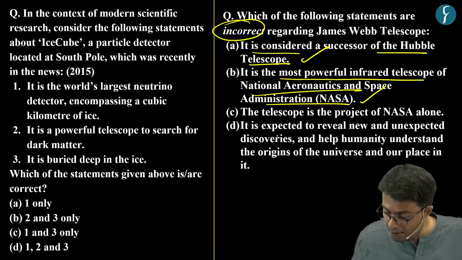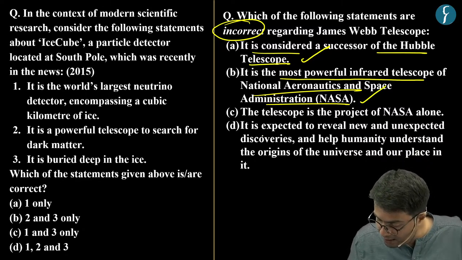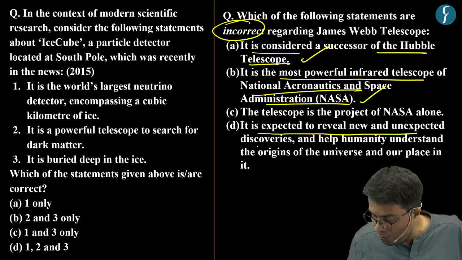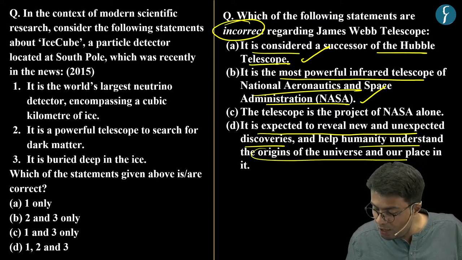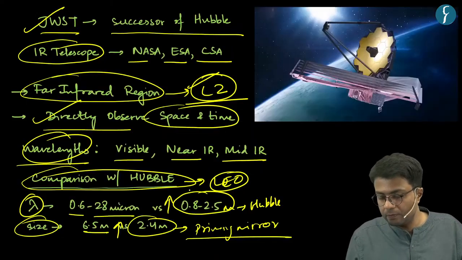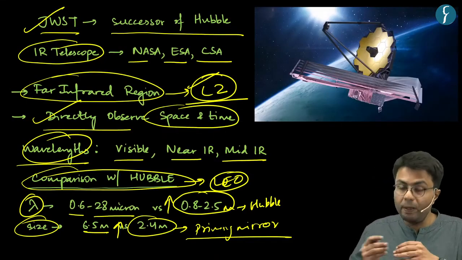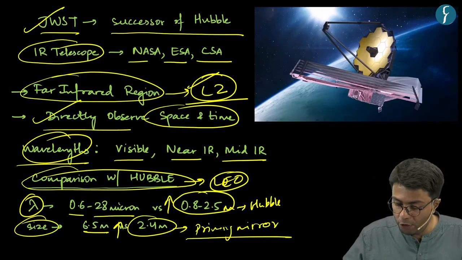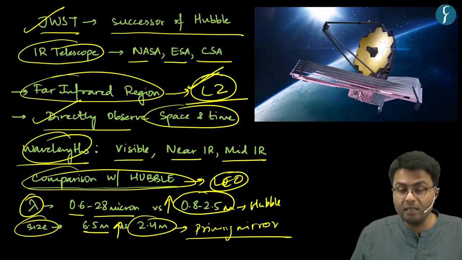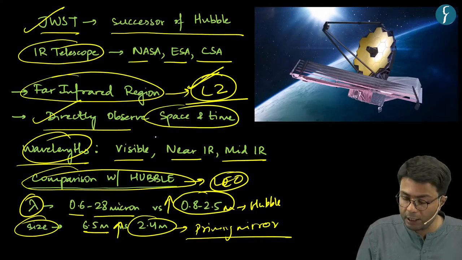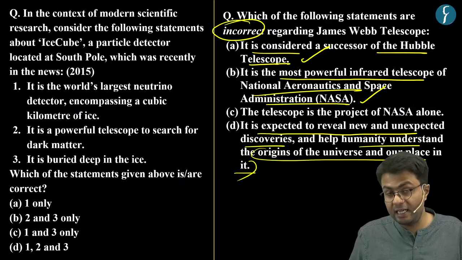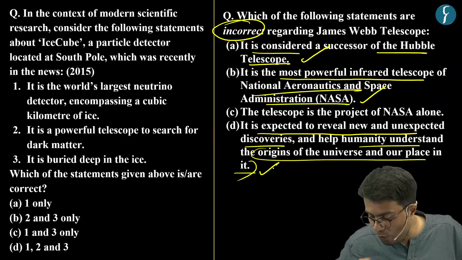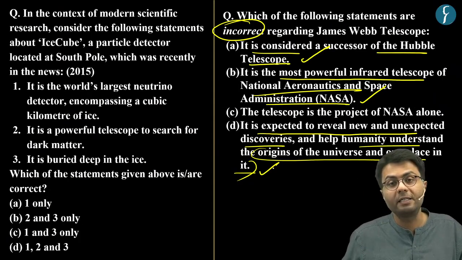Whereas the fourth statement says that this space telescope is expected to reveal new and unexpected discoveries and help humanity understand the origin of the universe. We know that this space telescope operates at the L2 point, which enables it to directly observe the changes in space and time. Hence, this fourth statement is also correct.